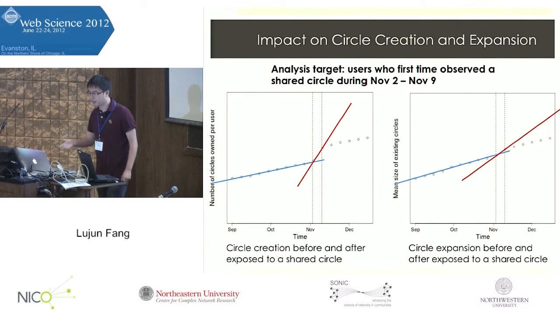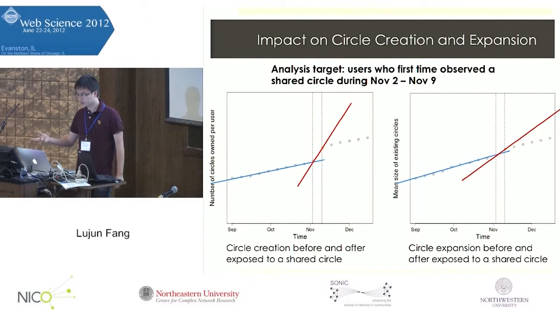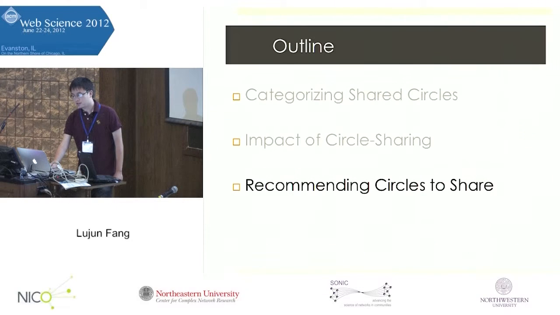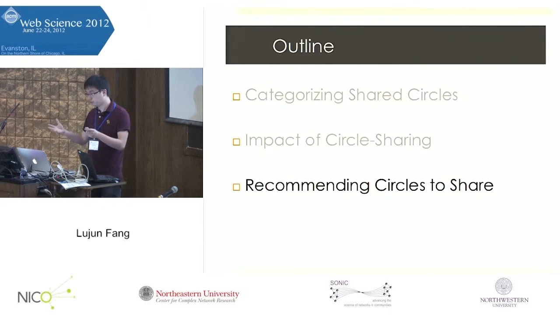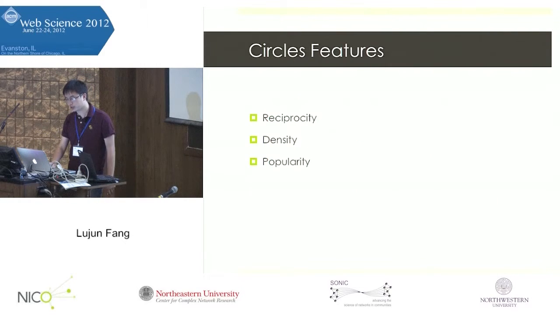And this again indicates the impact of this circle sharing on those users who see those shared circles. So with the understanding of the impact of shared circles, finally we want to ask whether social network sites can recommend to the user which circles to be shared with friends.